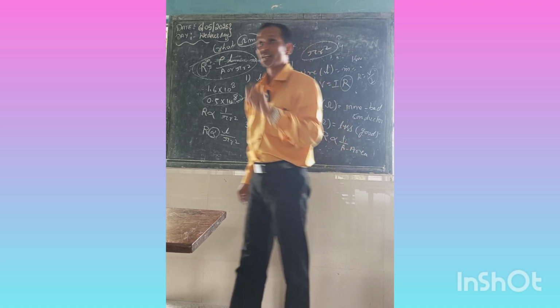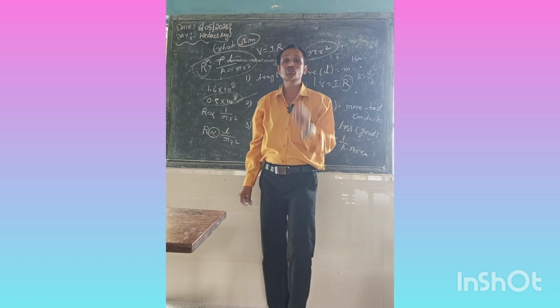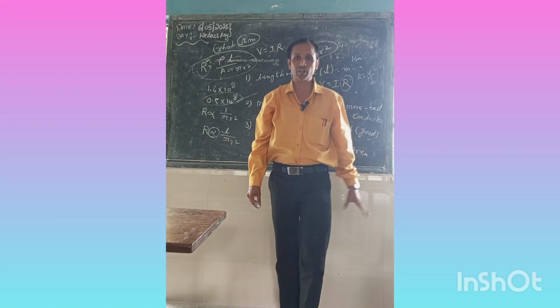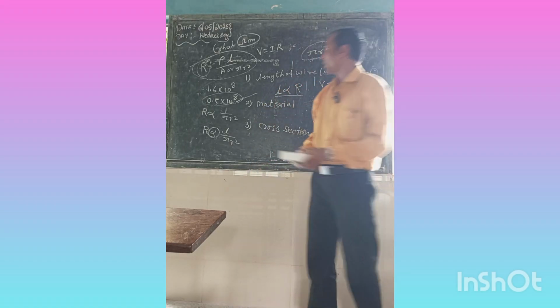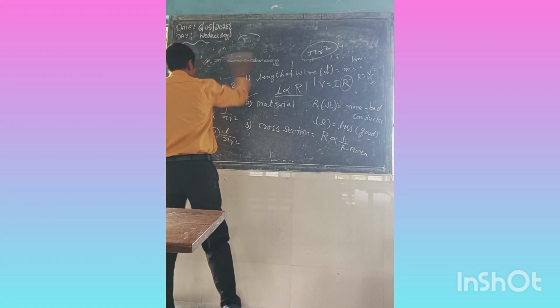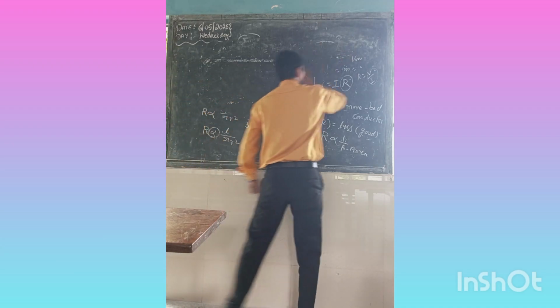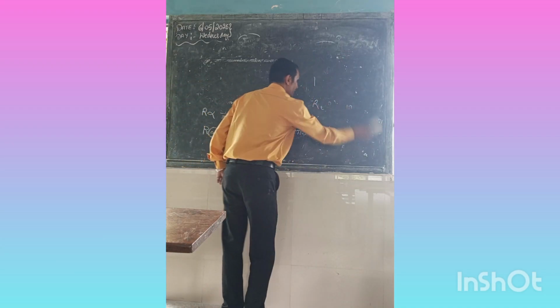Now one small topic: what is 1 ohm? Define 1 ohm.